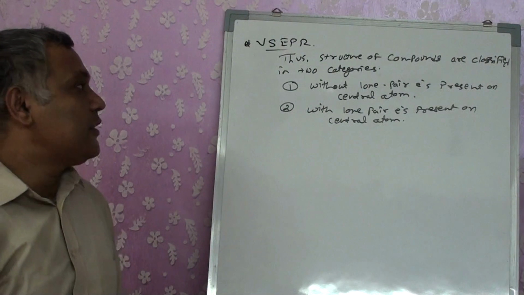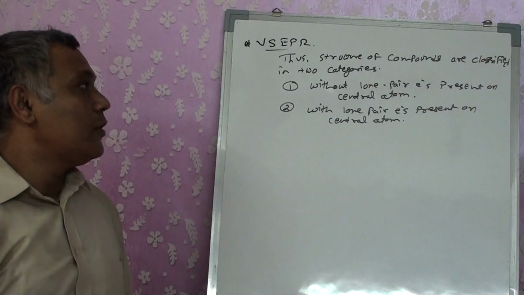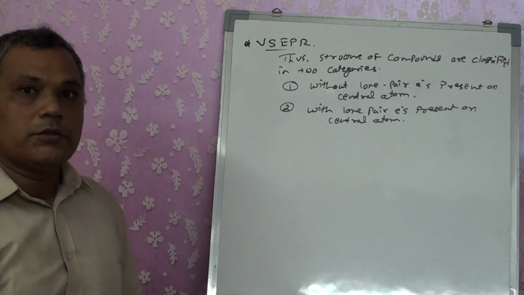First of all, we'll see the compounds without lone pairs of electrons, right?